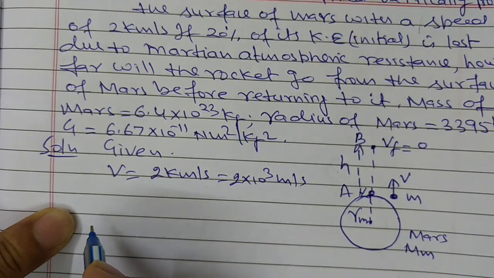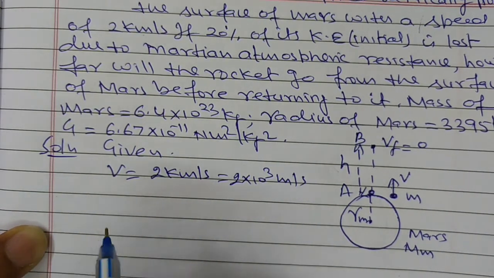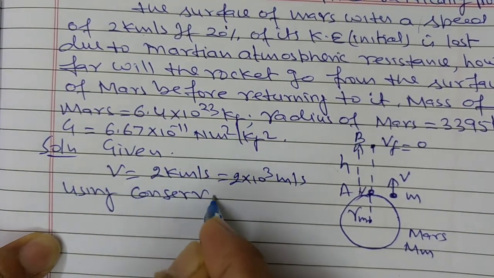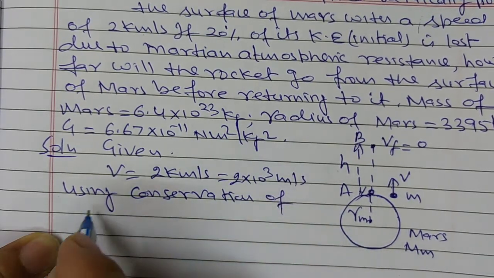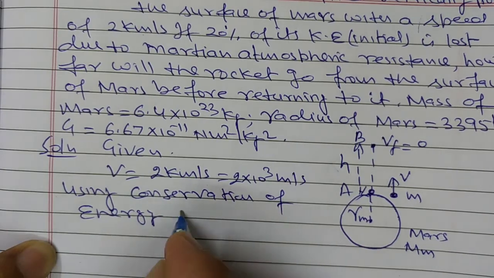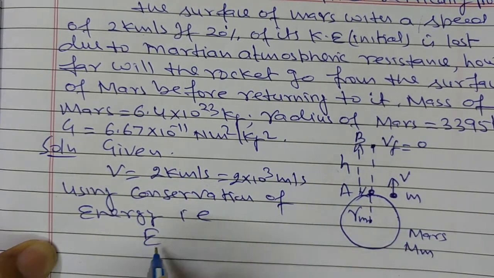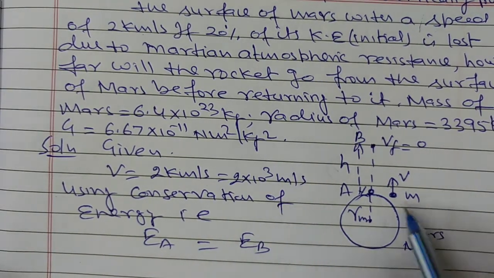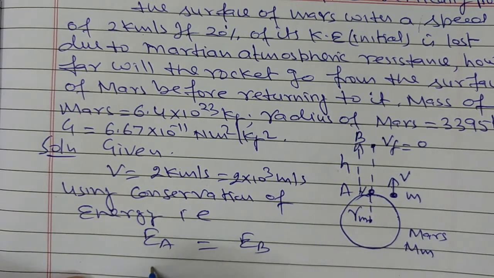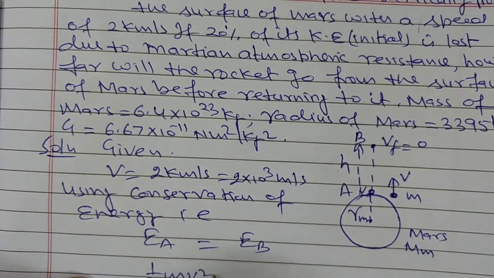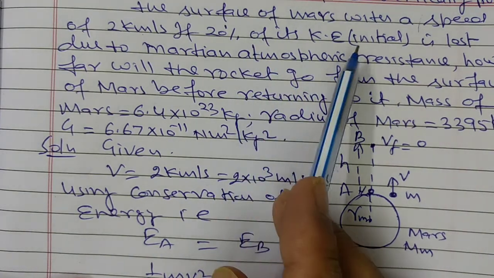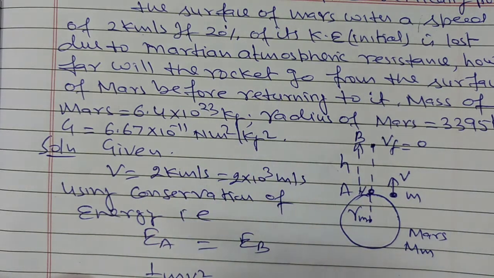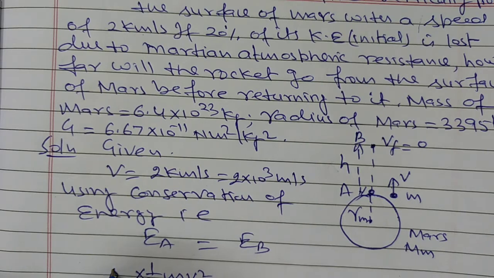Now using the principle of conservation of energy, the total energy at point A should be equal to the total energy at point B. Here the kinetic energy is half mv square, but 20% of this initial kinetic energy is lost due to the Martian atmospheric resistance. 20% is lost, therefore the remaining is 80%.